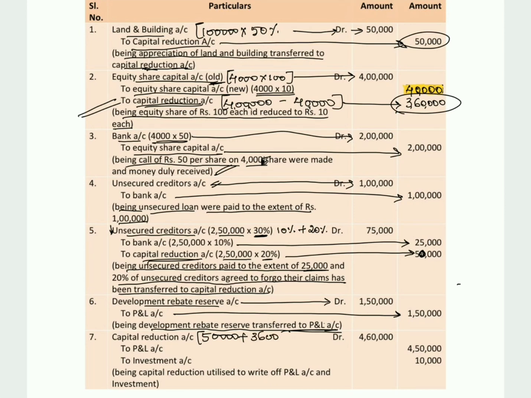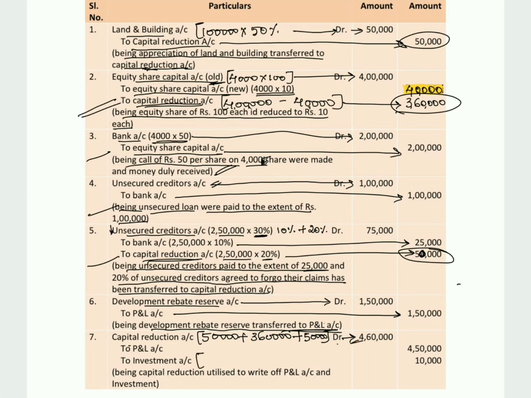So plus 3,60,000. In the third entry we do not have capital reduction balance. In the fourth entry also we do not have capital reduction balance. In the fifth entry we have to the extent of 50,000. So if you add all these values, the value comes to 4,60,000. So capital reduction account debit 4,60,000.